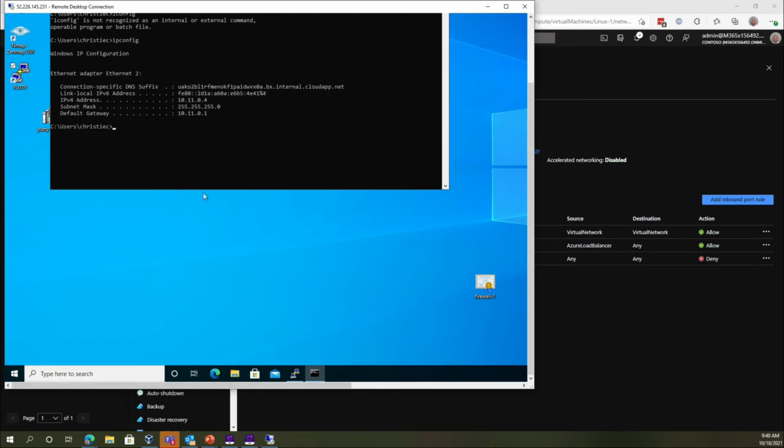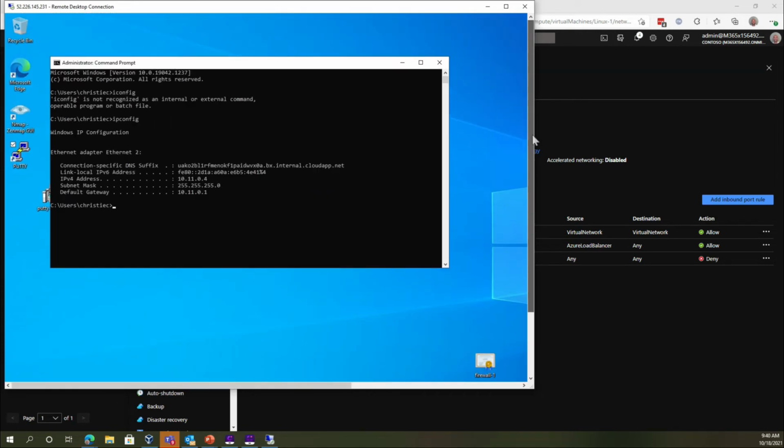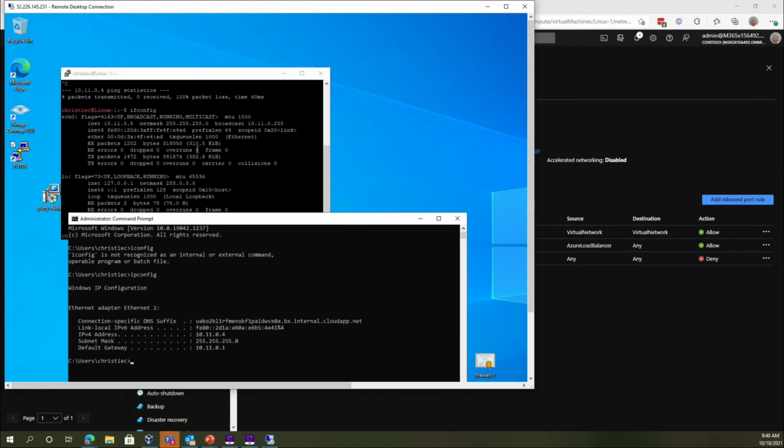I see here this is 10.11.0.4. So obviously there's communication taking place one way, right? So I can obviously PuTTY from this machine to this machine. But from this machine, from Linux ASG, I cannot communicate back to 11.04 because I'm denying everything.